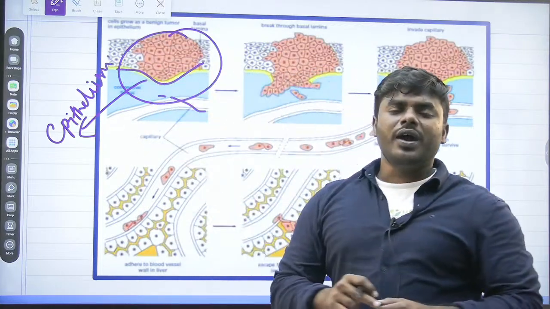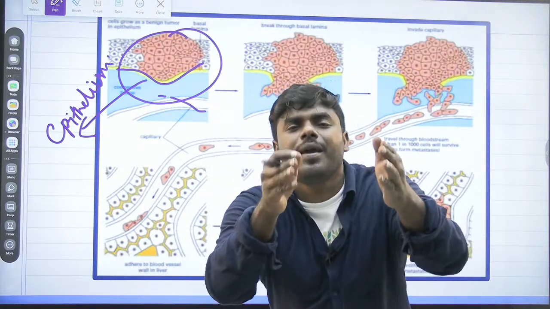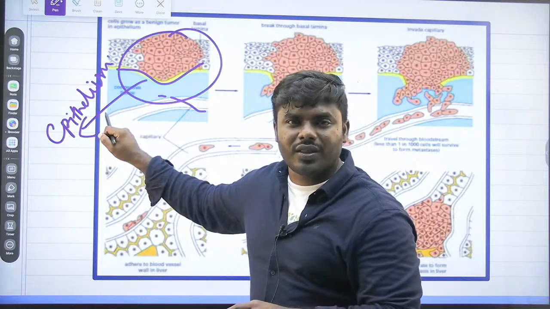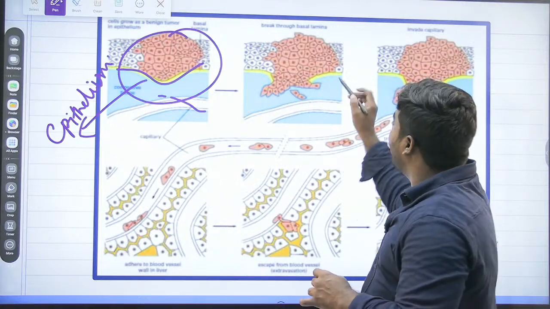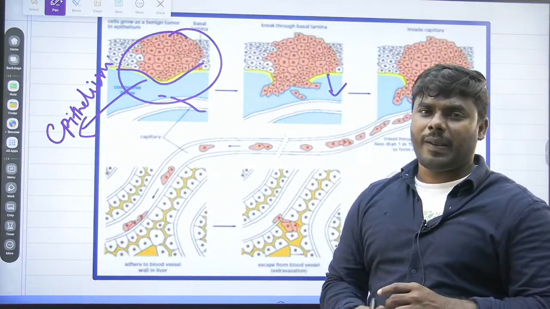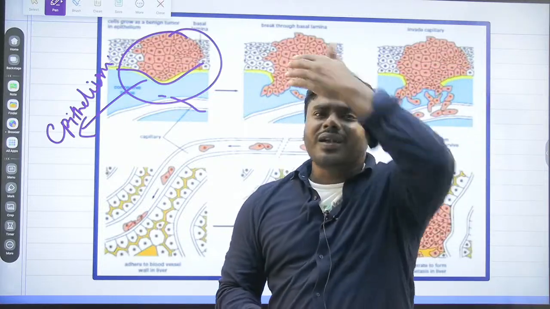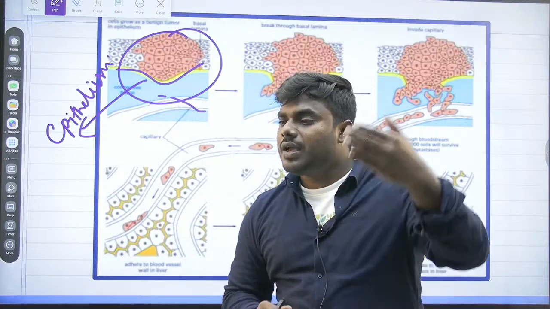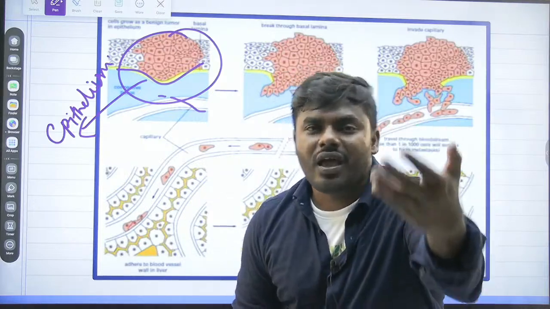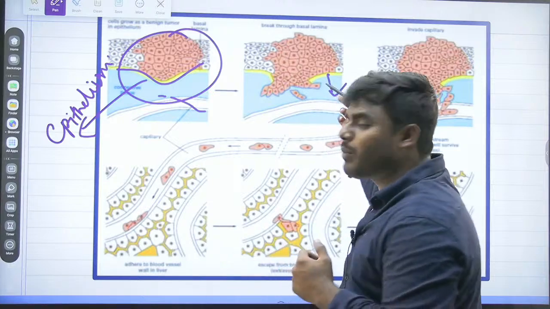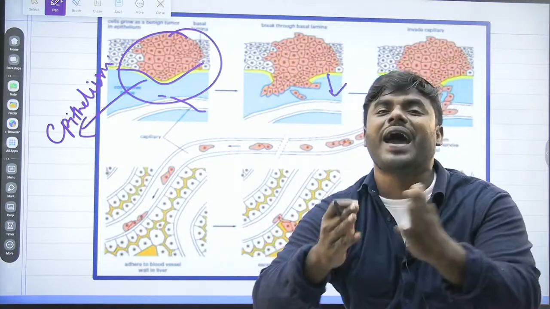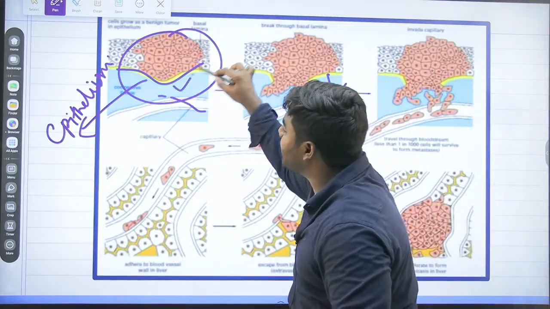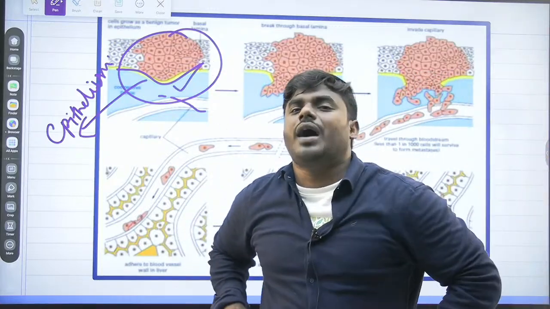This is the tumor which is growing on the epithelial tissue. What's happening now? Whatever the cancer that is growing on the epithelium, everyone look into this picture. It broke that basal lamina. Because it is not in the first stage, it is not in the second stage, it is in the advanced stage. You can say third stage, you can say fourth stage. Now it got broken. It is just breaking the barrier. It broke the barrier. Okay, now from the epithelium, it has to enter into another area.